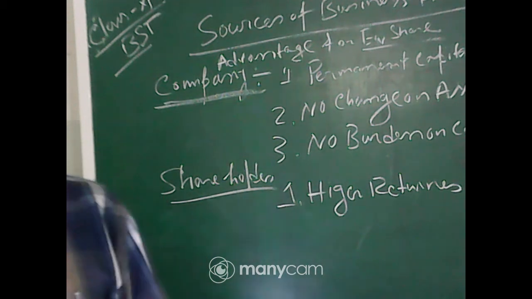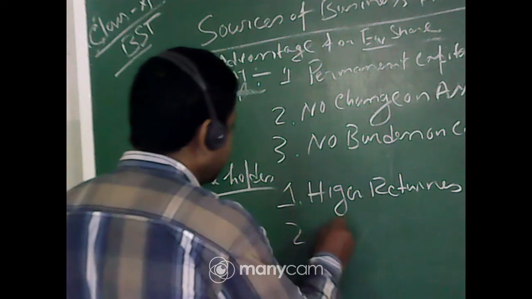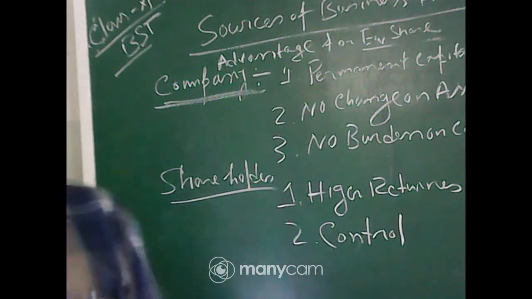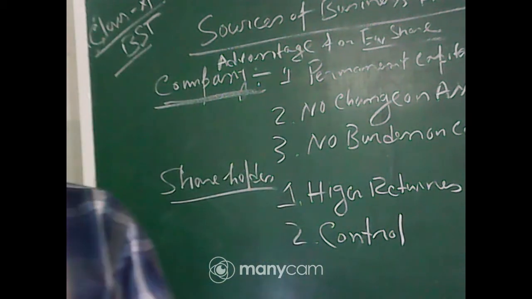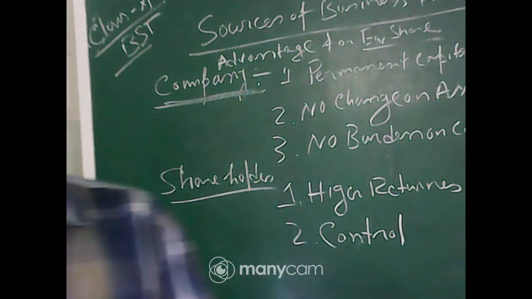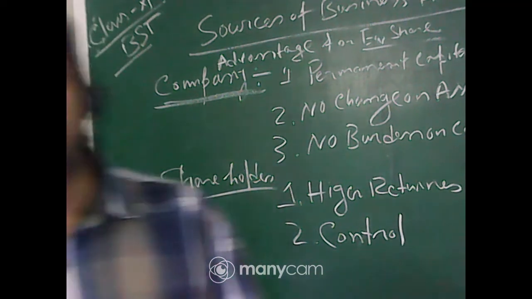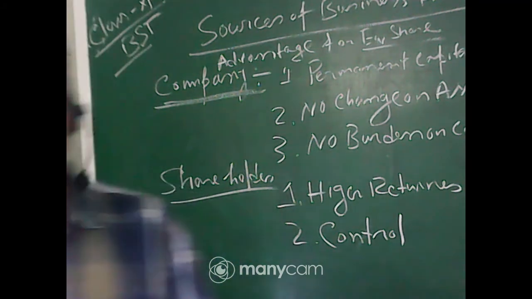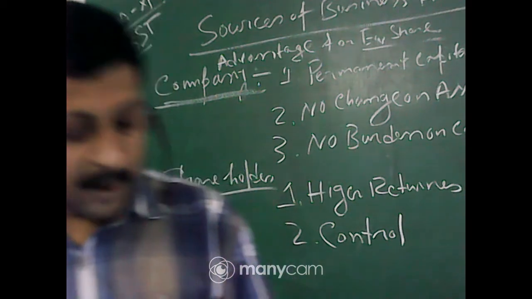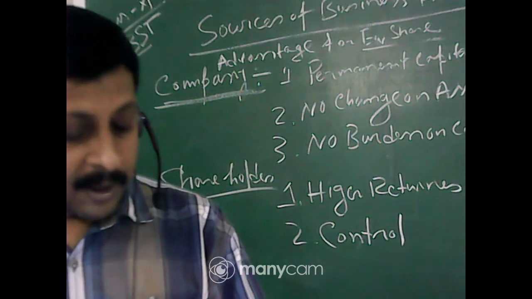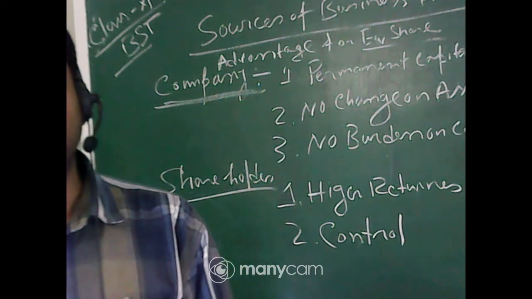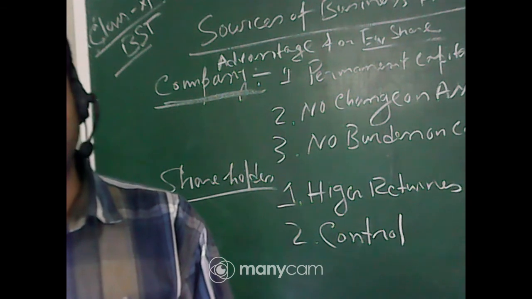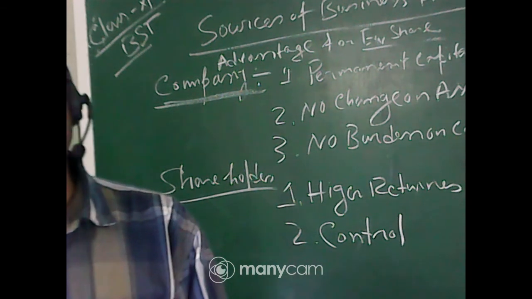Now, the second is control. Number two is control. Equity shareholders enjoy voting rights. Only the equity shareholders have voting rights. What are the voting rights for? Each and every time any voting is needed, because in a company, the managing director and the board of directors are elected by the voting rights of the equity shareholders, because the owners of the company are the equity shareholders.